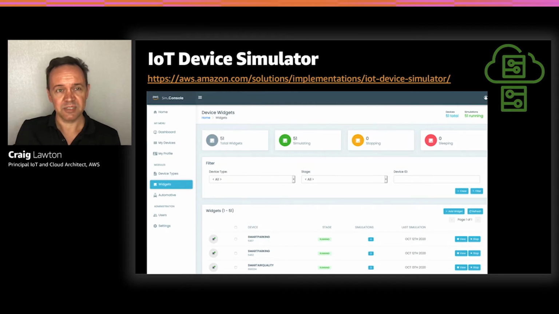As I said, the data comes in MQTT protocol, and it comes in JSON format. And for today's demo, I'll be using our IoT device simulator to generate those JSON payloads for simulated devices, which are known as widgets within this simulator console. This solution is available to all customers on our solutions page, and you can deploy that in your account. The solution creates a web application, and you can see the screenshot there called Sim Console, and you can see that you can use this console to generate the traffic to our IoT Core service to simulate our IoT network and devices.